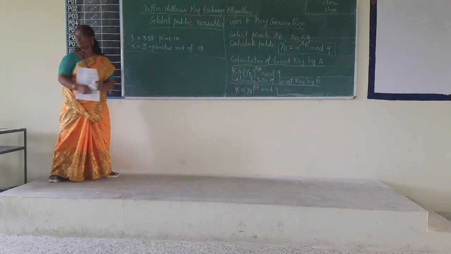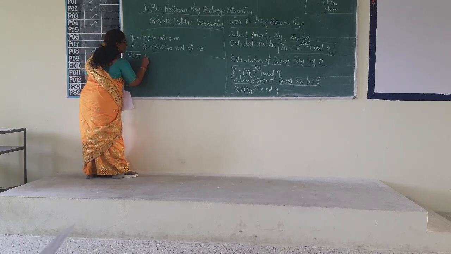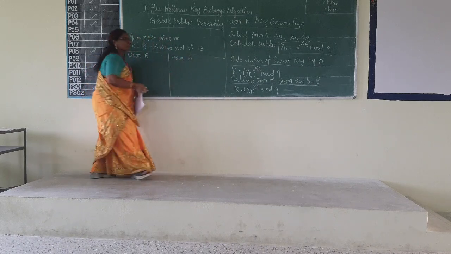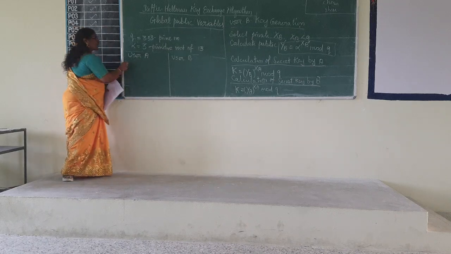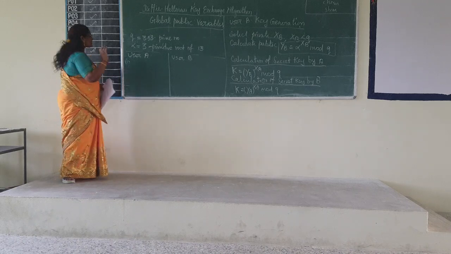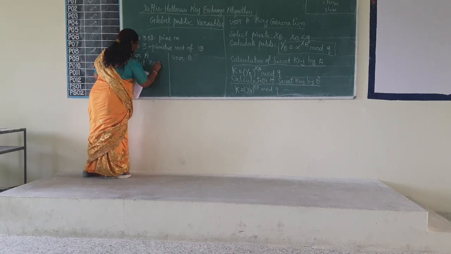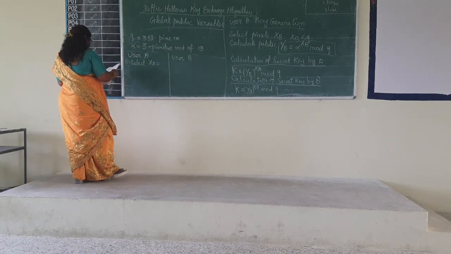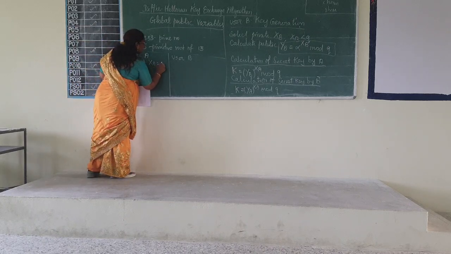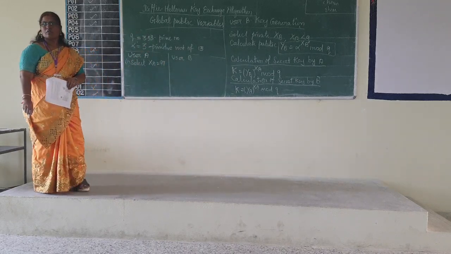Shall we proceed? What are all the things we need to do? User A and user B, what are all the things they will be doing independently, parallelly, both of them. First step, select a private value XA. But normally when you are given a problem to solve, you will be given the value for XA. So here the given value for XA is 97. XA is equal to 97.